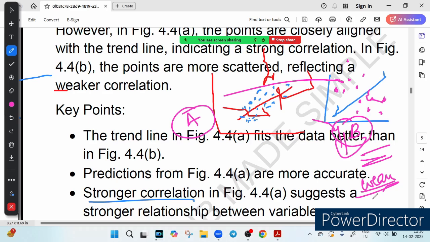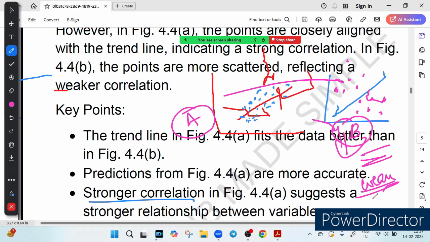Using a scatter diagram, you can predict whether the relationship between two variables is strong or weak. How to predict it? Quite easy. You have to see the trend line and you have to see the dot pattern. If the dots are closer to the trend line, it means the relationship is strong, and if the dots are more scattered away from the trend line, it means the relationship is weak, right? I hope this makes the concept clearer.